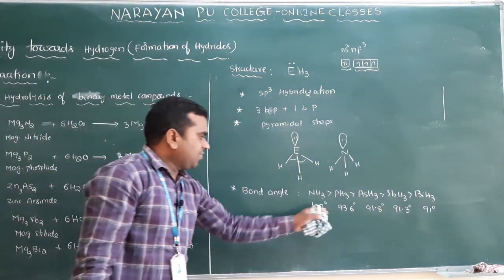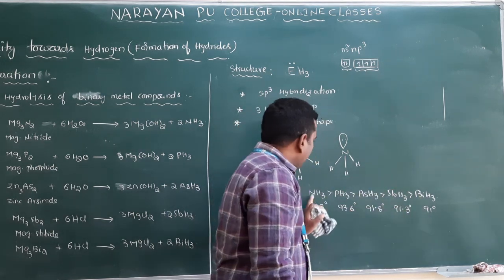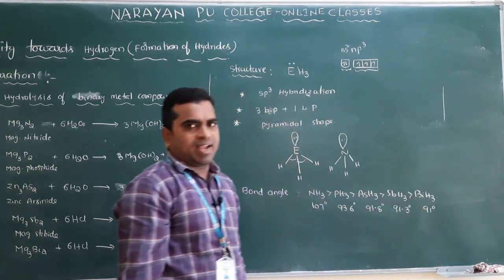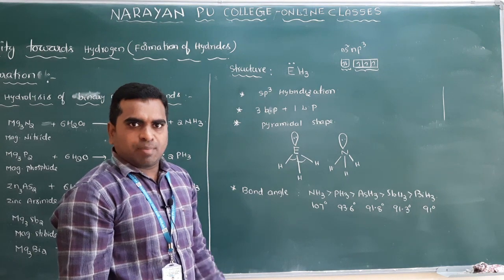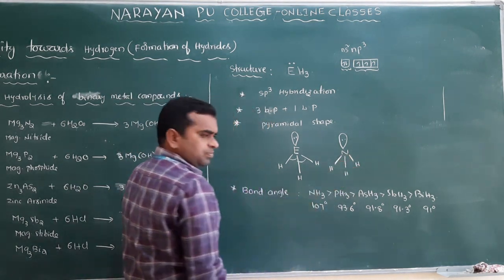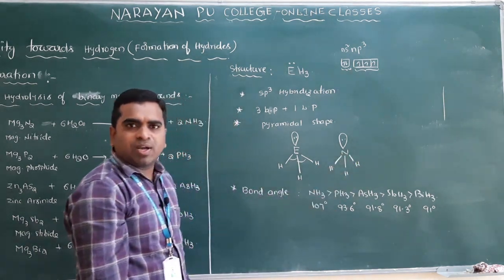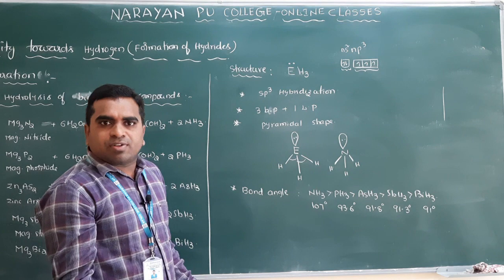So why this difference? Why, if you are moving from ammonia to bismuthine, does the bond angle decrease? You know that in ammonia, nitrogen and hydrogen, nitrogen is more electronegative than hydrogen.